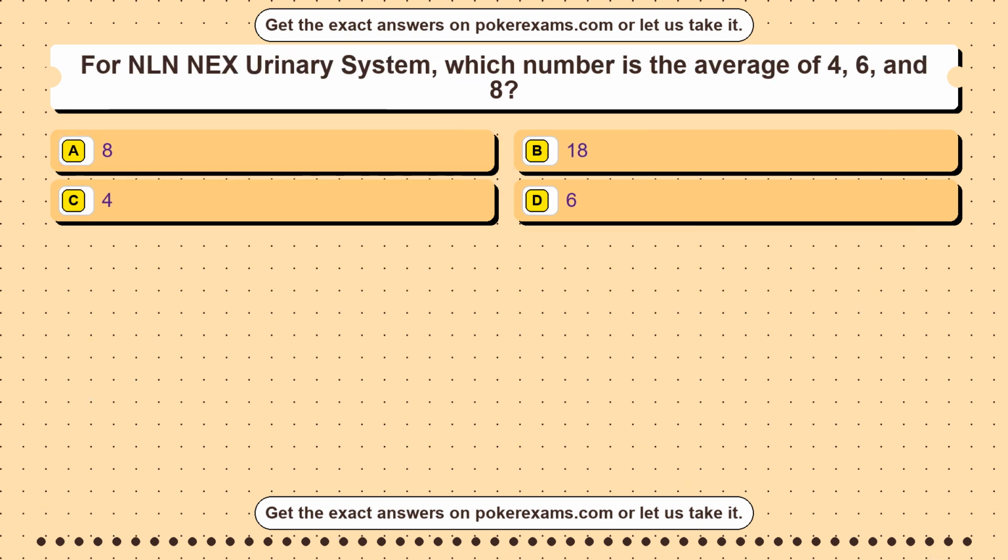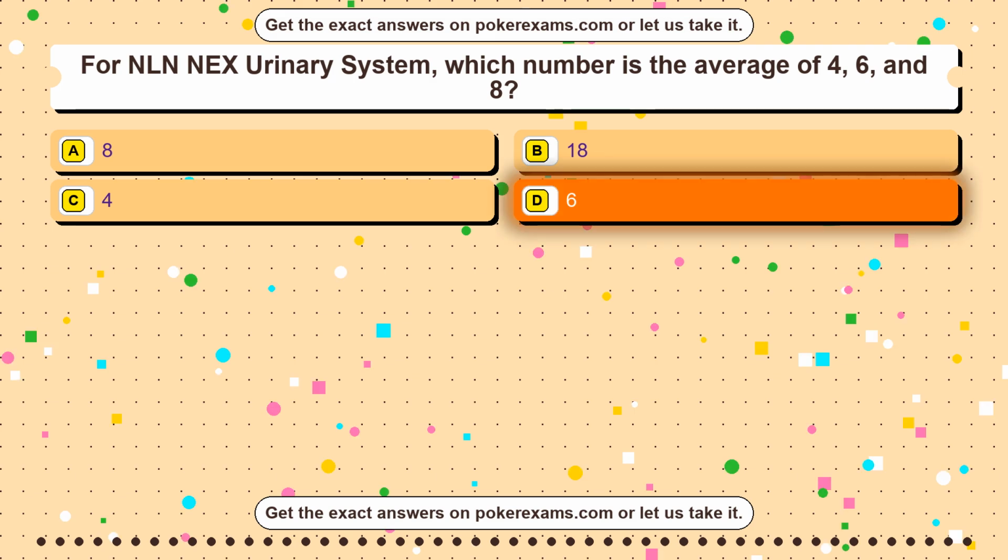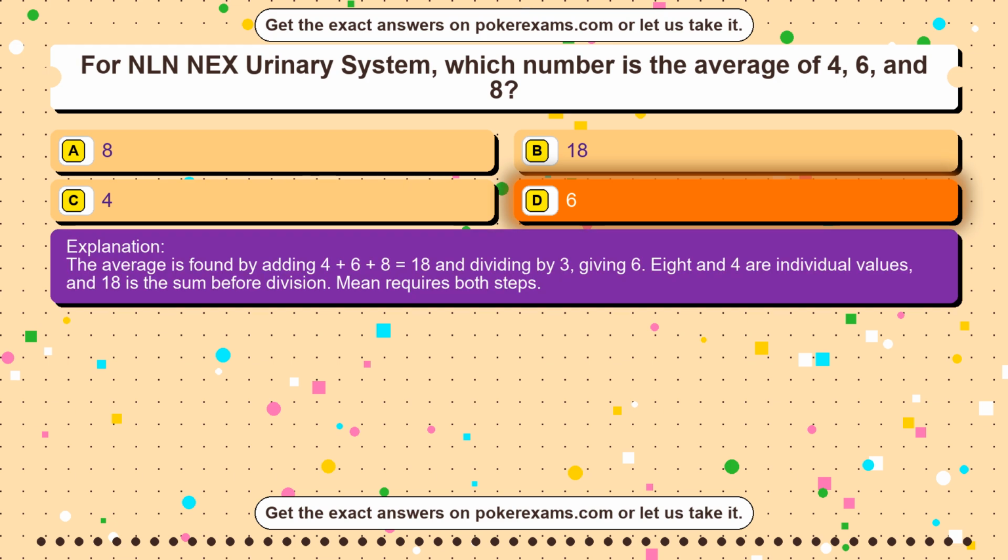Question 2. For NLN NEX Urinary System, which number is the average of 4, 6, and 8? Option A 8. Option B 18. Option C 4. Option D 6. The correct answer is option D. 6. The average is found by adding 4 plus 6 plus 8 equals 18 and dividing by 3, giving 6. 8 and 4 are individual values, and 18 is the sum before division. Mean requires both steps.